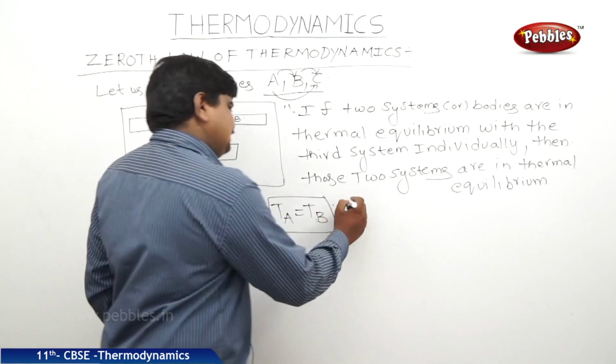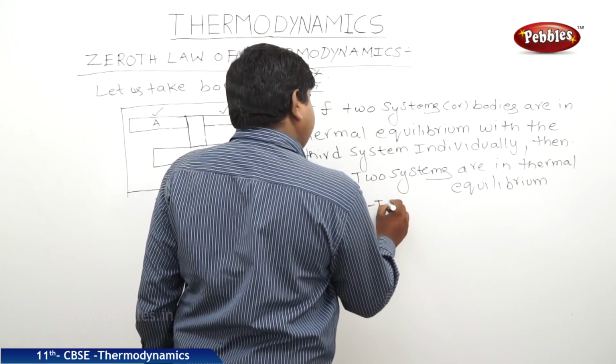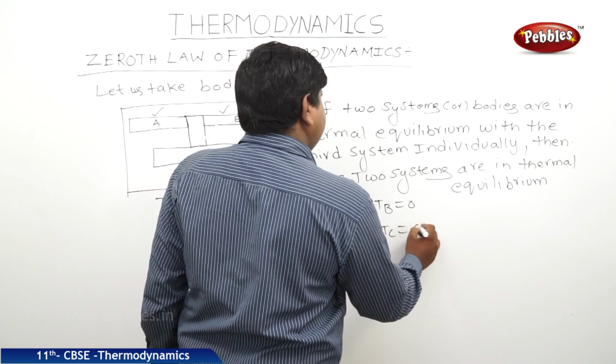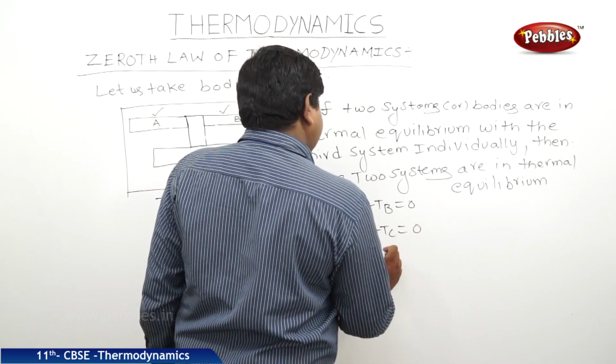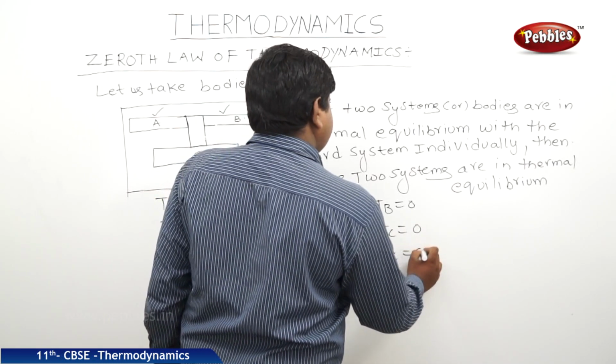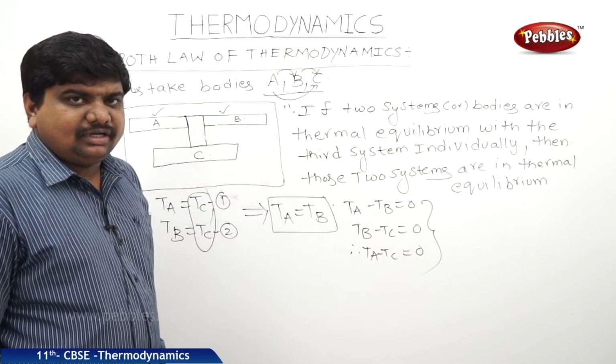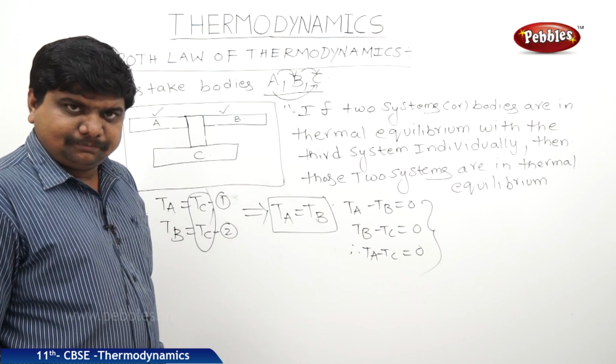If this is the case, Ta minus Tb is equal to 0, Tb minus Tc is equal to 0, as well as Ta minus Tc is also 0. That's why it is also called the zeroth law of thermodynamics.